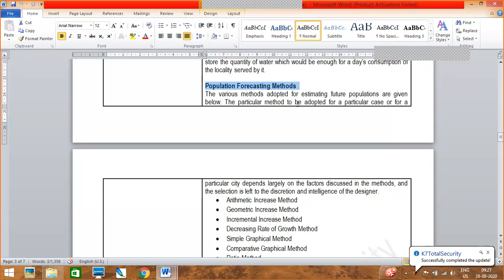Suppose he designs the pipe in such a way that he is taking into account only the population of today. Suppose this year the population is 1 lakh, I am just giving you an example. He considers only 1 lakh population and starts to design the pipe. According to that 1 lakh population, he gives some diameter to that pipe, and he starts constructing it, and the pipeline is ready.